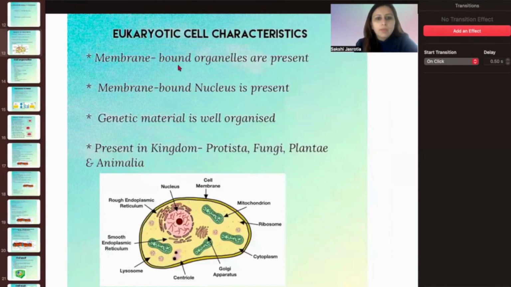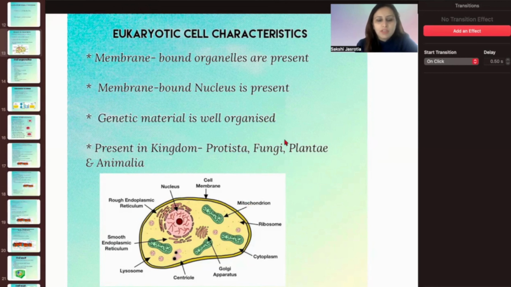Okay, so the membrane-bound cell organelles are present here, as we have spoken earlier also. Look at these. Suppose these are the different organelles. They are present in their own boundaries, right? Inside the cells. So the membrane-bound nucleus is also present. We can clearly see from this diagram, the nucleus is over here, and there is a boundary also, and here we can see the genetic material.